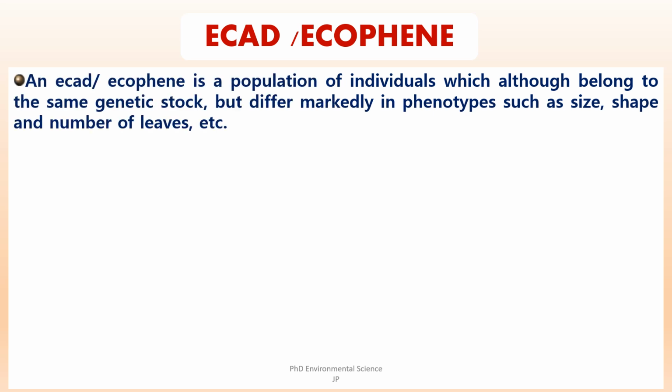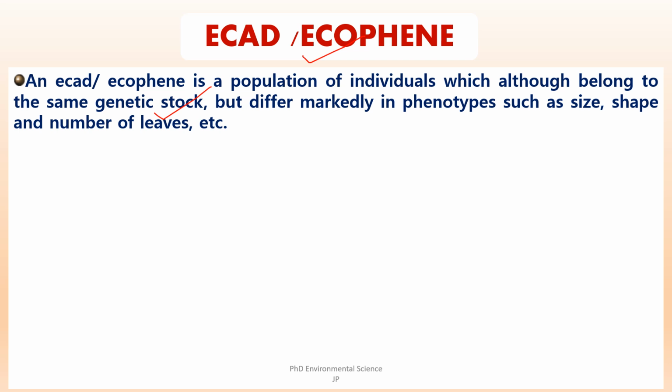ECAD or ecophene. These are concepts in ecology and evolutionary biology that describe how populations of organisms can exhibit phenotypic variations due to environmental factors even when they share the same genetic background. So ECAD refers to a population of individuals that belong to the same genetic stock but display significant differences in their phenotypes, that is physical characteristics such as size, shape and leaf number.